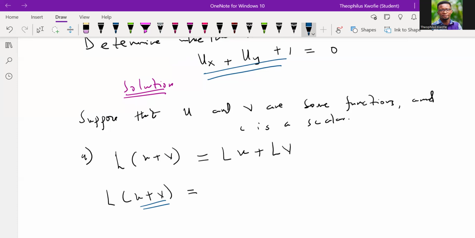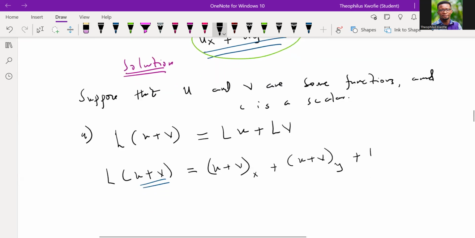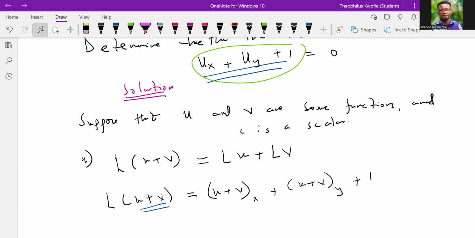So we're going to have u plus v, the partial of u plus v with respect to x plus the partial of u plus v with respect to y plus 1. We only consider the left-hand side, we don't consider the right.